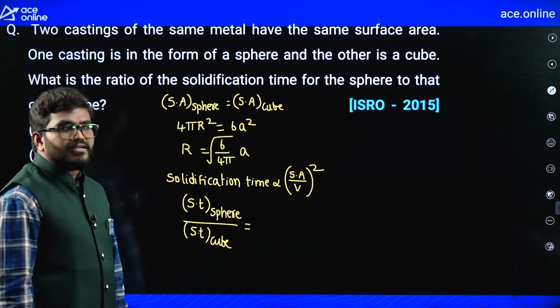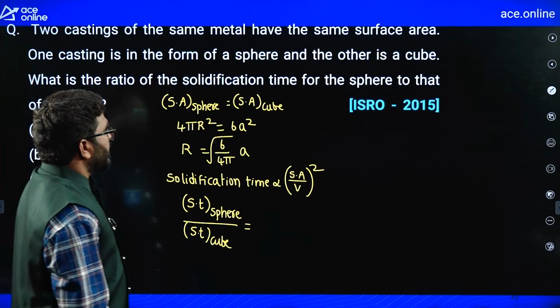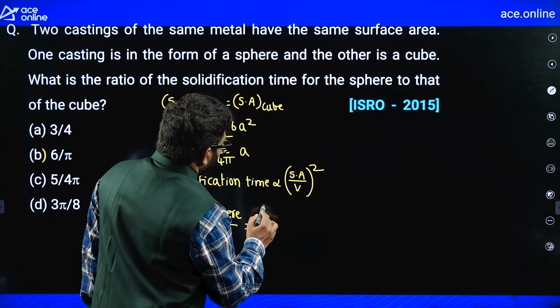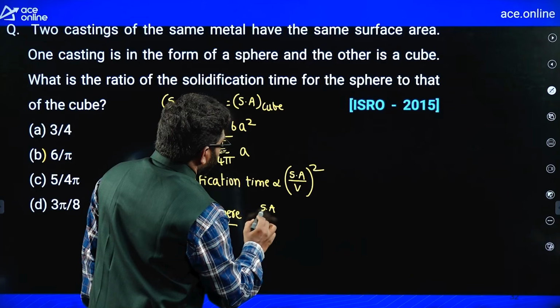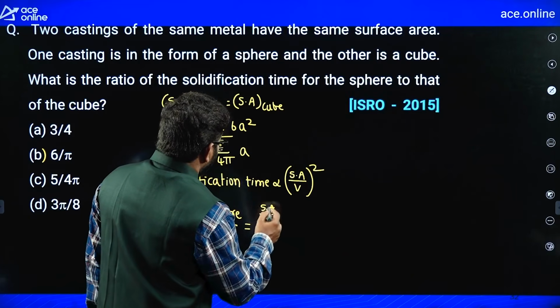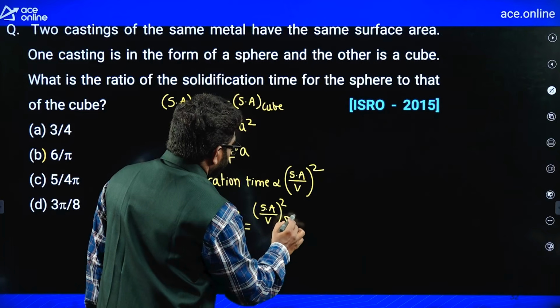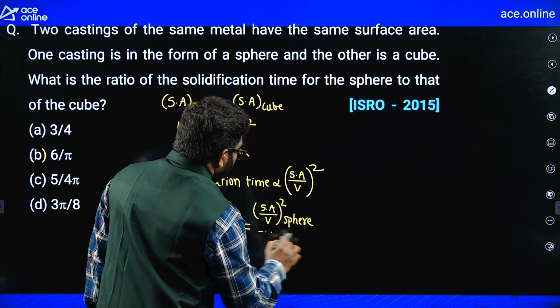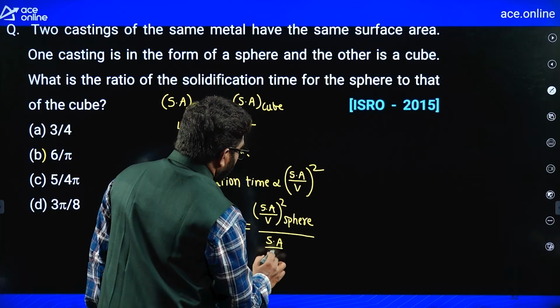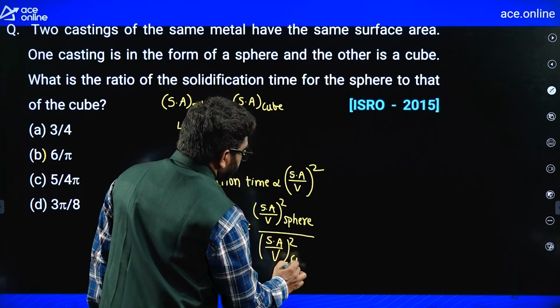Solidification time for sphere divided by solidification time for cube, if I take, is the surface area by volume whole square for sphere divided by surface area by volume whole square for cube.